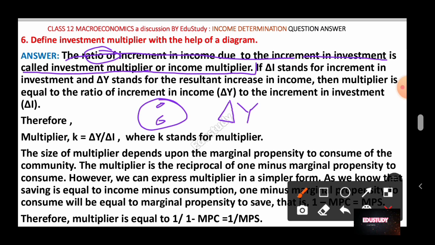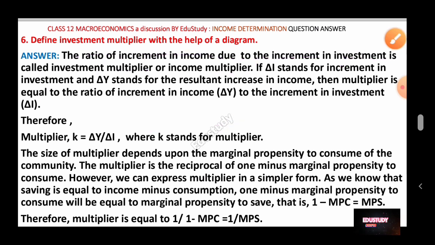Due to the increment in investment. Increment in investment is also described by del, but the symbol for investment is I. So del I. So del Y and del I and their ratio. Del Y means increment in the income, due to the increment in the investment.